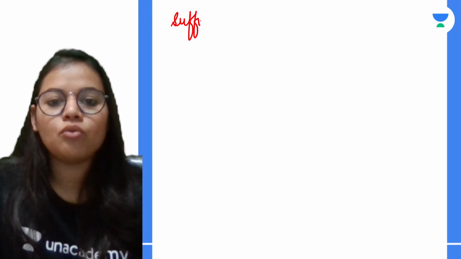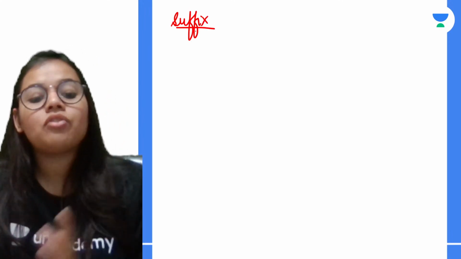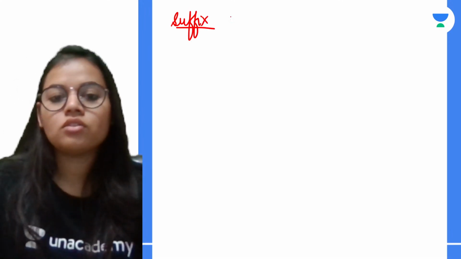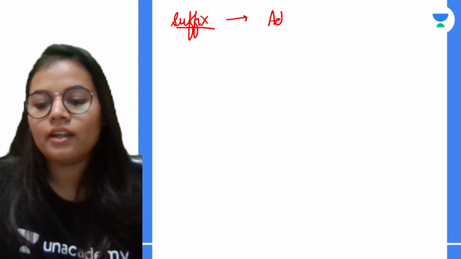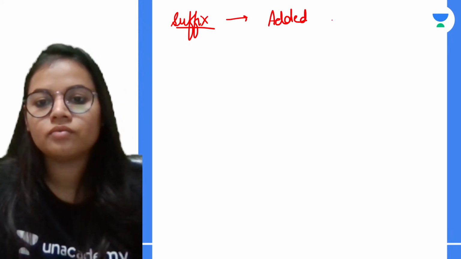Next comes the suffix. So what is basically a suffix? A word which is added after the root word. Okay, so we can write that it is added after the root word.